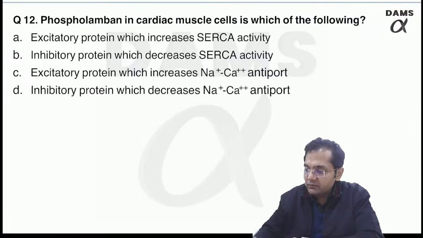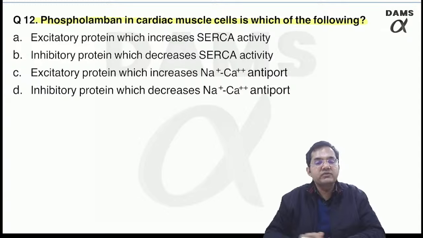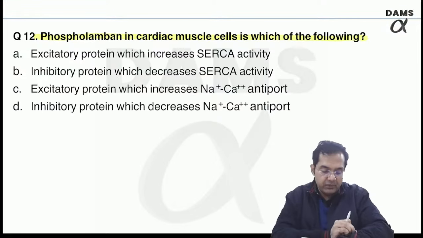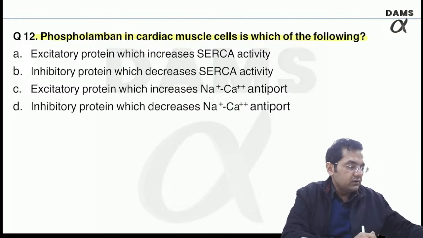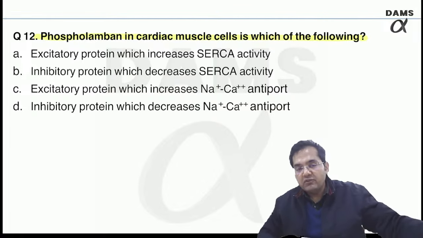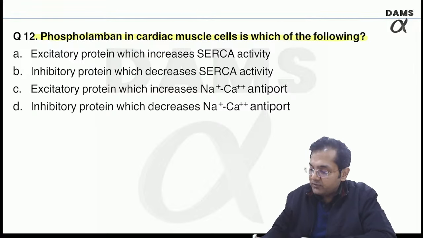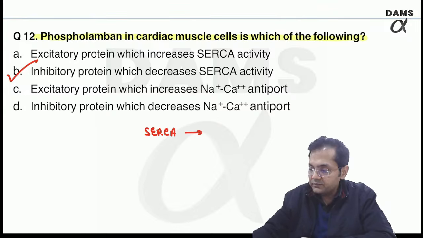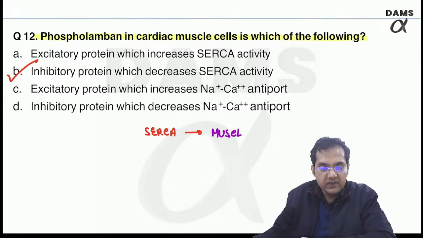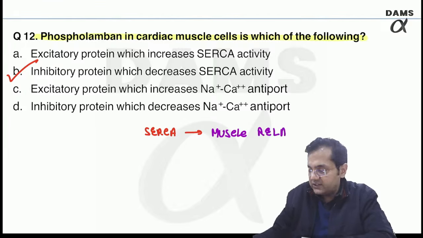Phospholamban in the cardiac muscle cells is which of the following? What is the function being done by phospholamban? So please understand, phospholamban is an inhibitory protein which decreases the SERCA activity. So try to recap. SERCA normally causes muscle relaxation, right?